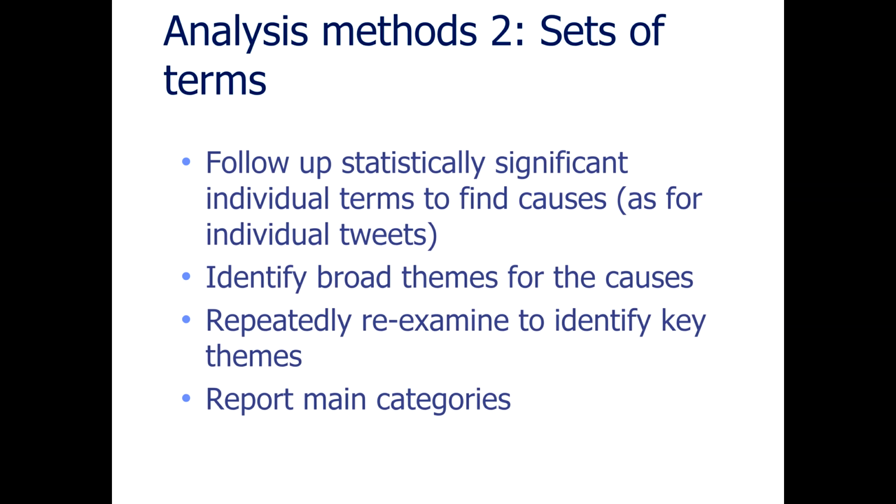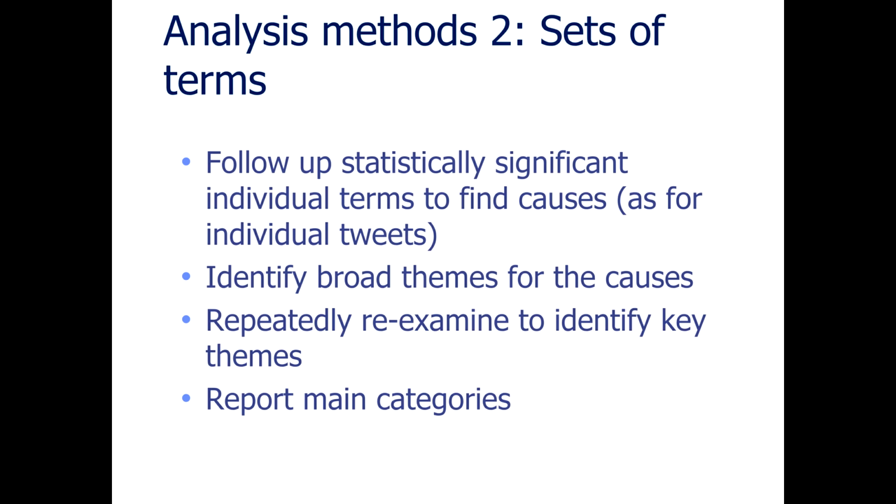A more detailed method is to follow up the individual terms to find causes as the individual tweets, and then try to identify broad themes for the causes. So this would involve grouping together similar words or words that had similar causes into a theme and obtaining one or more themes to describe the key types of differences in the data.